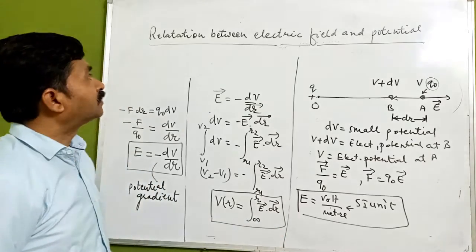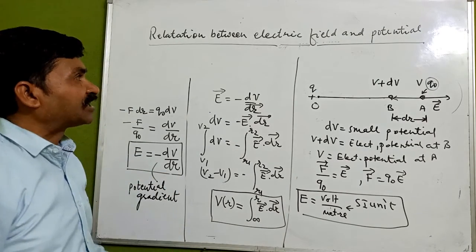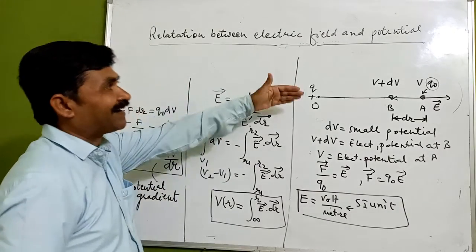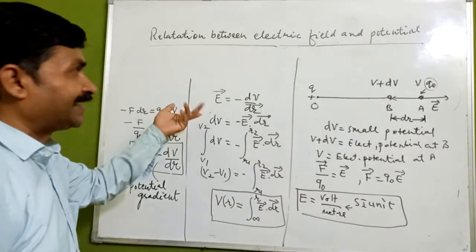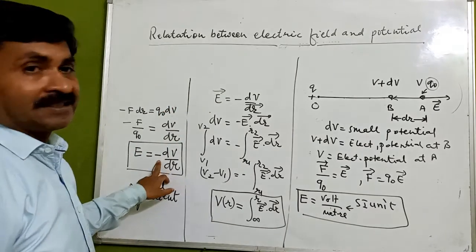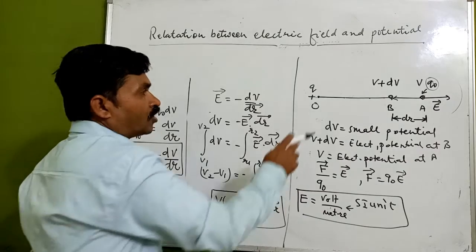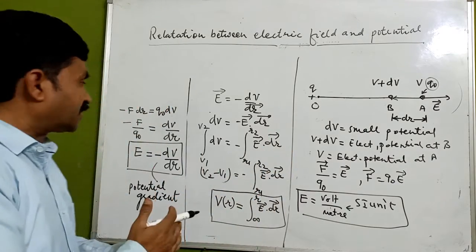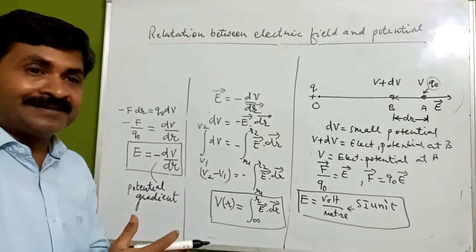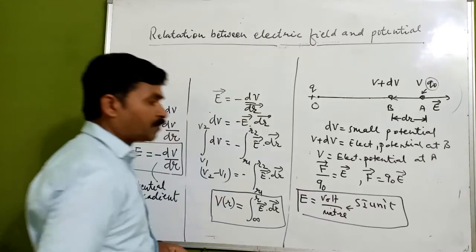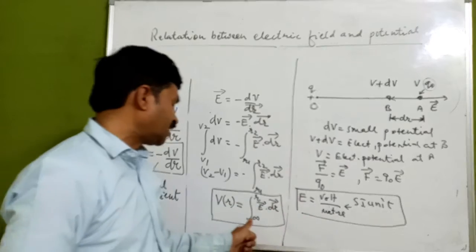Okay, so for the relation between electric field and potential, we have got two points. It is a potential gradient, the negative of the potential gradient, E equals minus dV by dr. It means electric potential divided by distance will give the electric field. We have another unit, volt per meter, which is the SI unit.